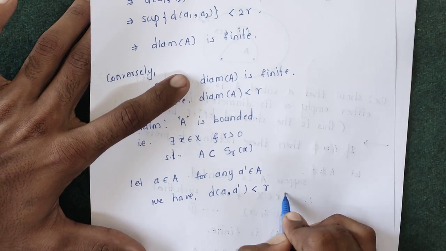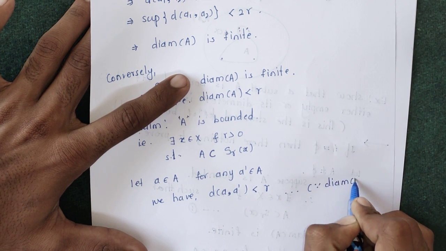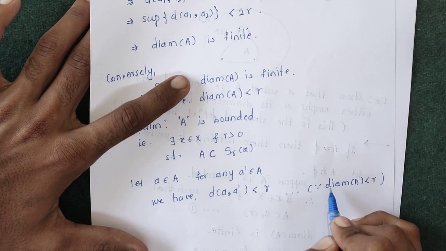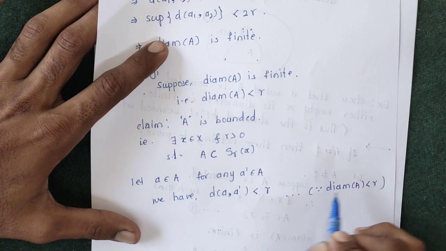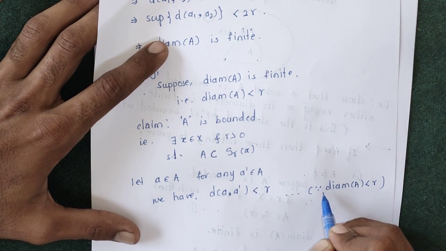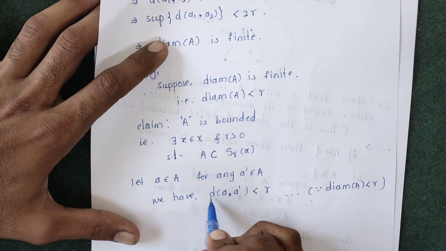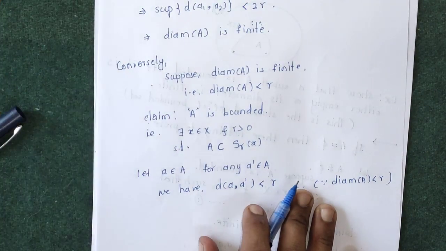The reason behind this is that the diameter of A is less than r. Diameter of A means the supremum of distance between any two points of A. So here the supremum means the maximum distance between any two points of A is less than r. So the distance between any two points of A must be less than r.